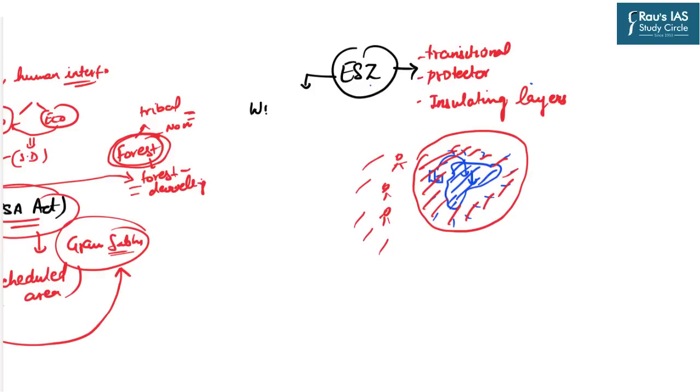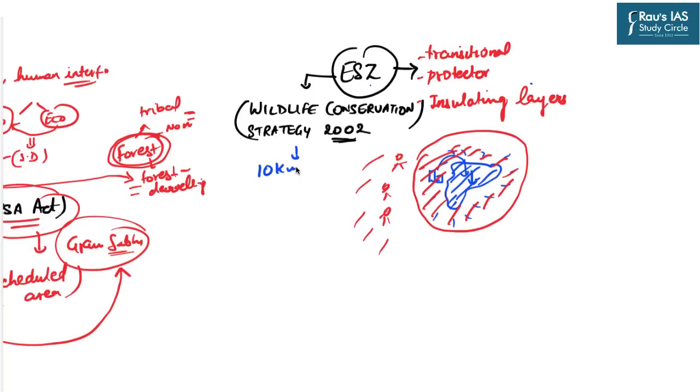So under the Wildlife Conservation Strategy 2002, it was said that the areas of 10 kilometers surrounding the boundaries of such protected areas will be notified as ecologically sensitive zones. And this notification was to come under the ambit of the Environment Protection Act 1986.